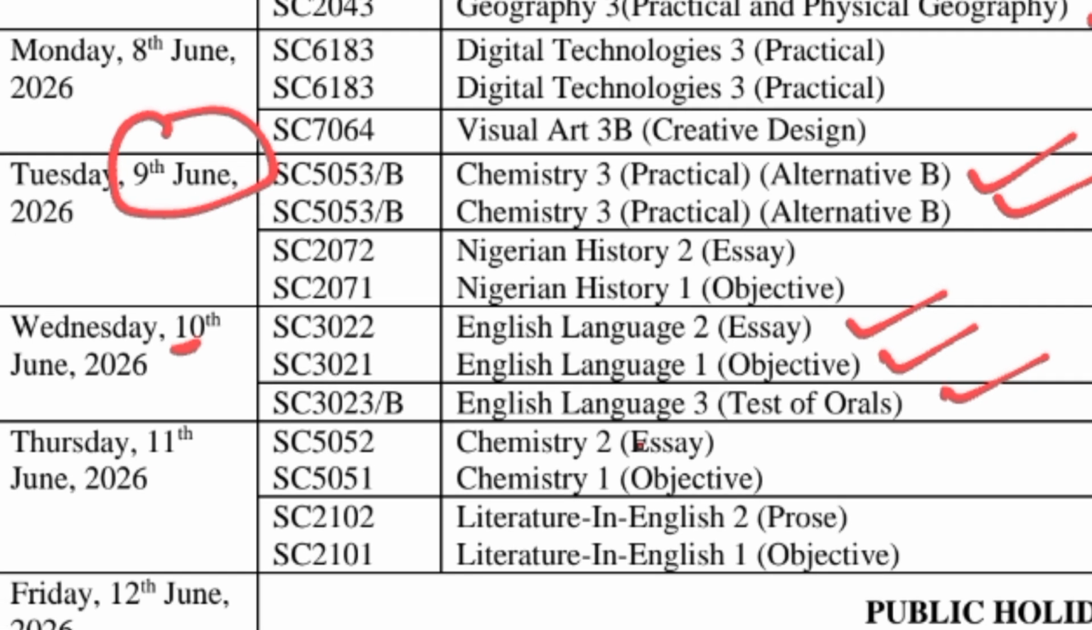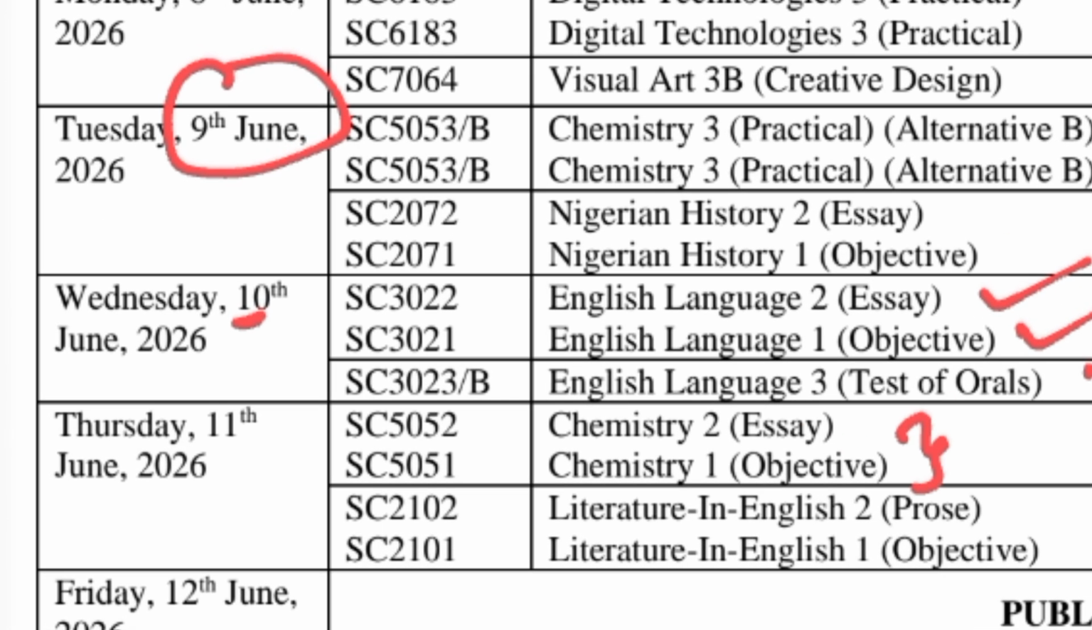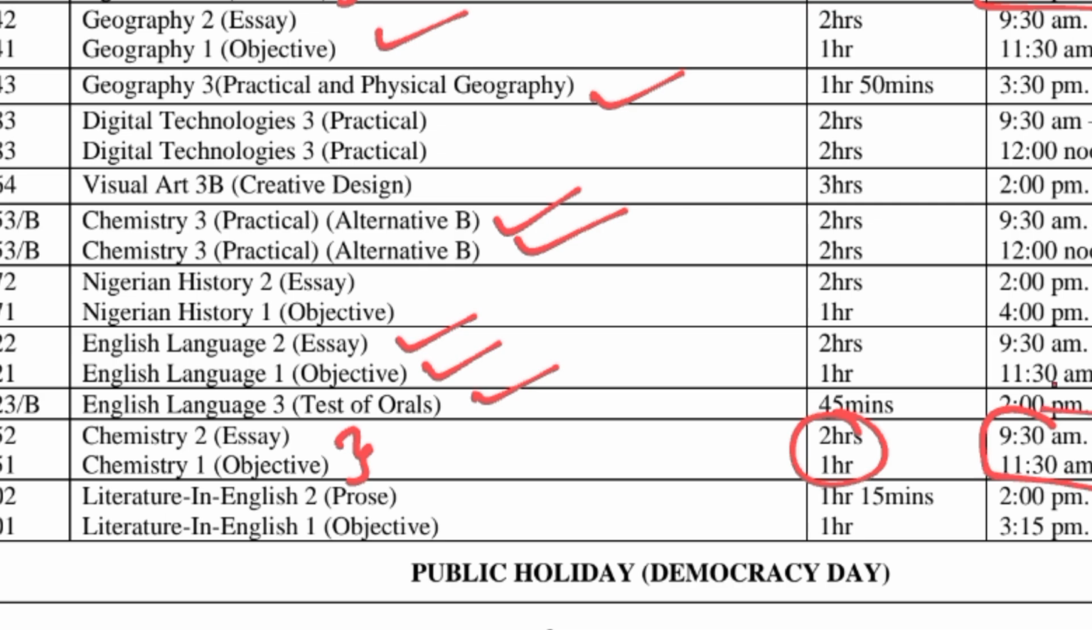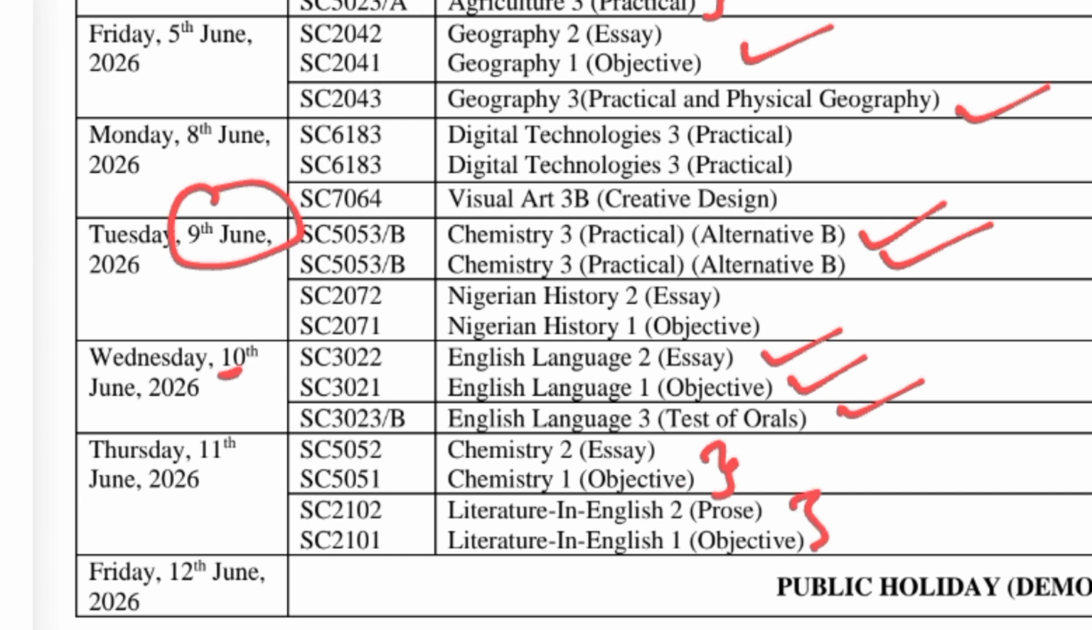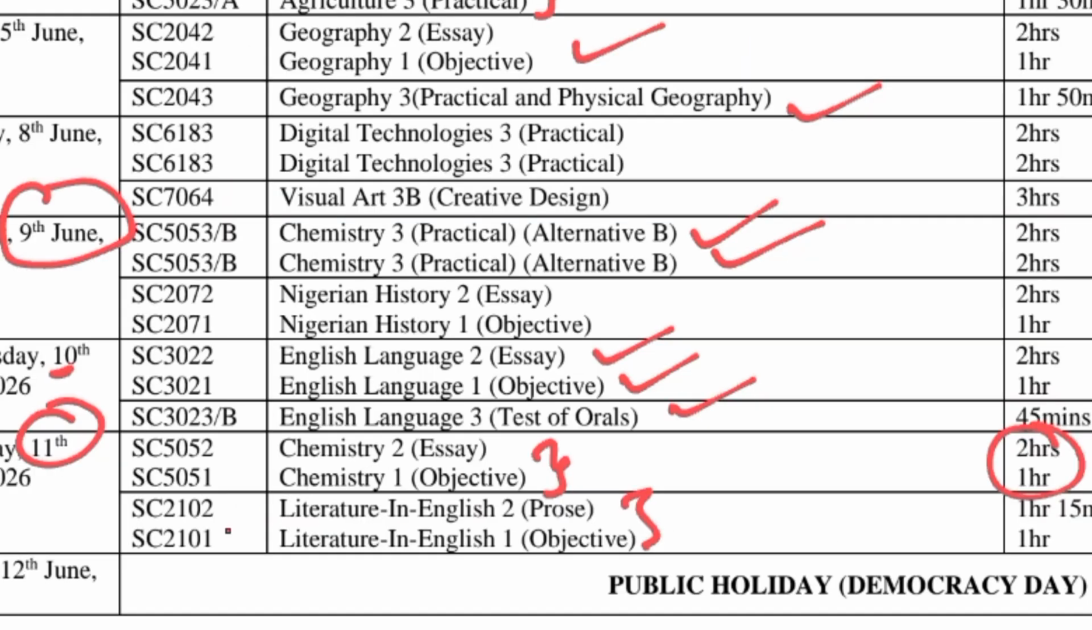The next one is chemistry, essay and OBJ. You've already done the practical. So this is the essay and OBJ part here. See the timing here, very, very important. Don't miss anything from here. Then you have literature, prose and OBJ. You can see from here. That will be on the 11th, the same day you have chemistry and literature. 2 of them are the same day, Thursday, 11th of June.